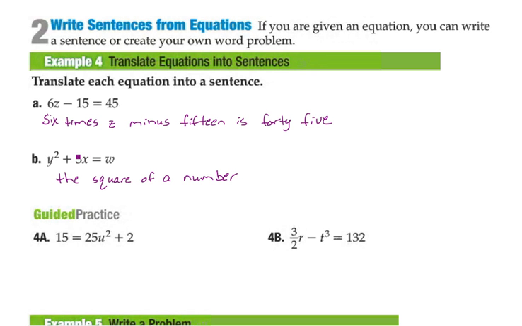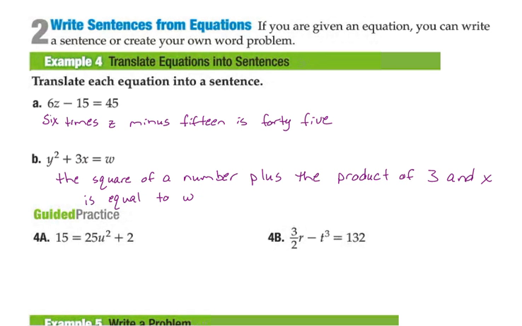And the sum of, or I'm sorry, let's just say the square of a number plus the product of 3 and x, because we understand the product means that we are multiplying that 3 and x. I'm going to say is equal to w. Don't say is equal to a number, because we've already said that. You could say is equal to another number, and that would be fine. Again, many different ways that we could translate that.